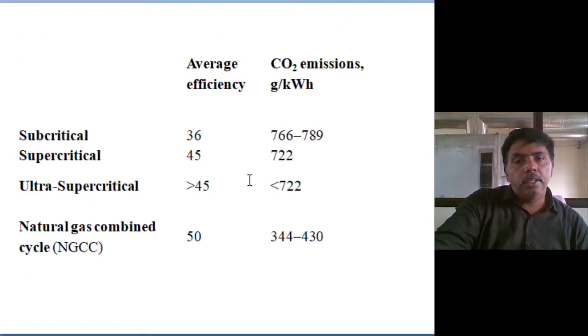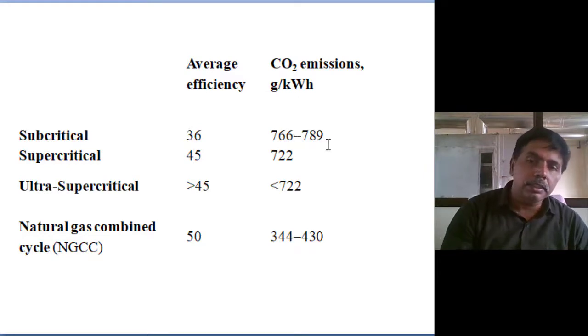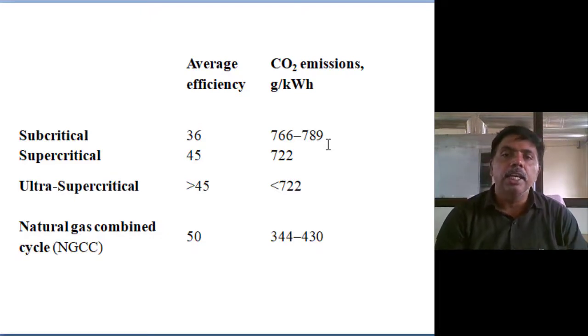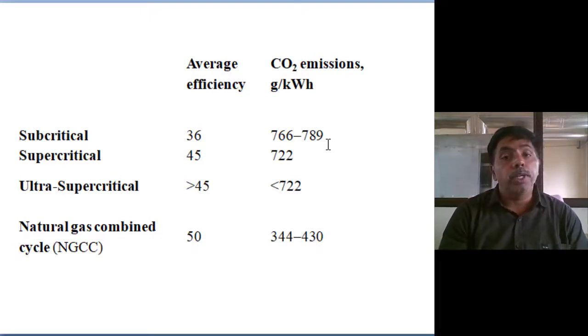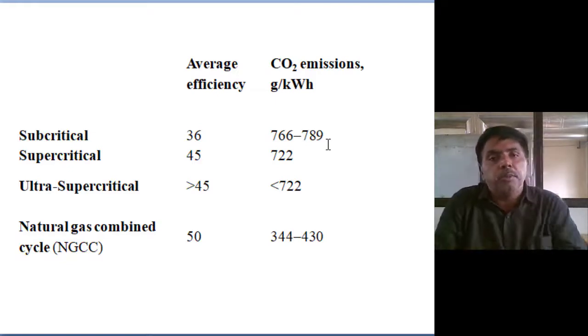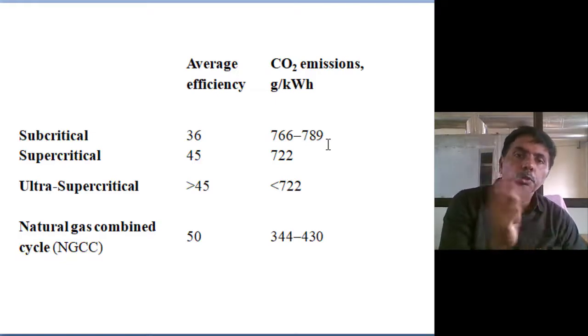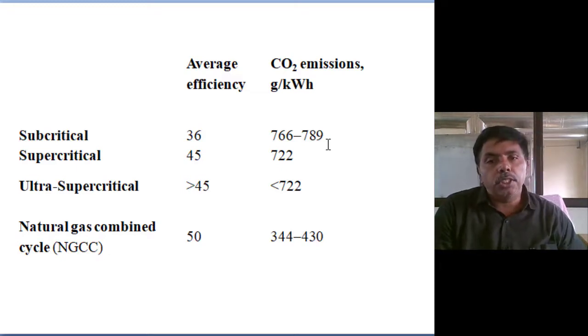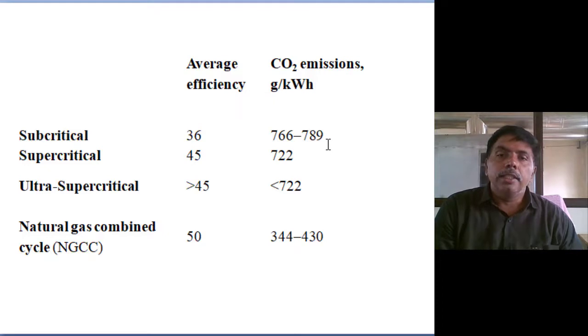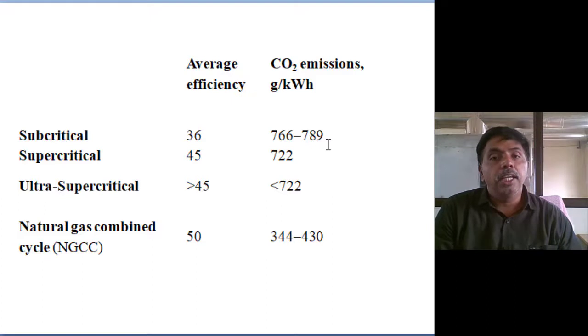Next, we move to the efficiencies. Subcritical efficiency is 36%, and the CO2 emissions are 766 to 789 grams per kilowatt hour. Supercritical, we reach nearly 45% efficiency, in the 221 to 250 bar range. The CO2 emissions are 72 grams per kilowatt hour. Ultra supercritical thermal power plant, more than 45% efficiency we are getting. The CO2 emissions are less than 720, maybe 680 to 690 grams per kilowatt hour.